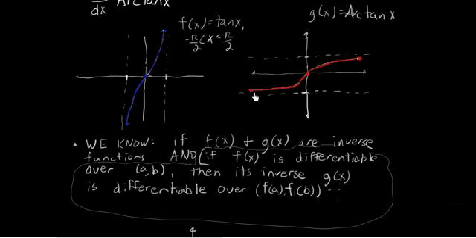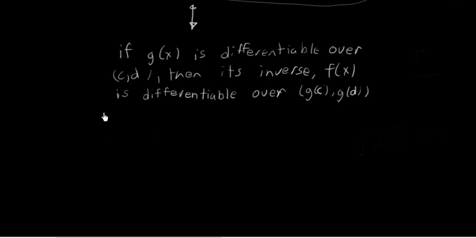So in this case, arctan isn't really defined at negative infinity or positive infinity, but the limit of arctangent of x as x approaches negative infinity is negative pi over 2. The limit of arctangent of x as x approaches positive infinity is pi over 2. So correspondingly, f of x is going to be differentiable in the open interval negative pi over 2 to pi over 2.